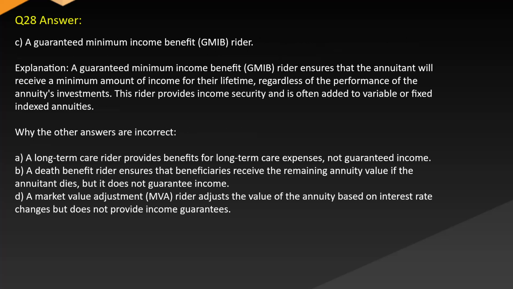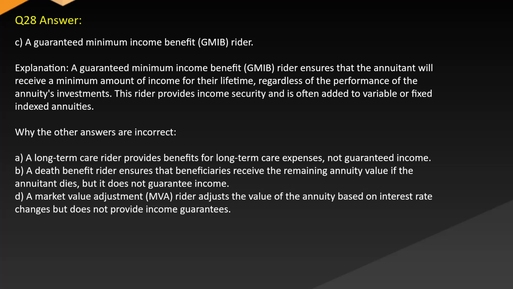Answer. C. A guaranteed minimum income benefit GMIB rider. Explanation. A guaranteed minimum income benefit GMIB rider ensures that the annuitant will receive a minimum amount of income for their lifetime, regardless of the performance of the annuity's investments. This rider provides income security and is often added to variable or fixed indexed annuities. While the other answers are incorrect, a long-term care rider provides benefits for long-term care expenses, not guaranteed income.